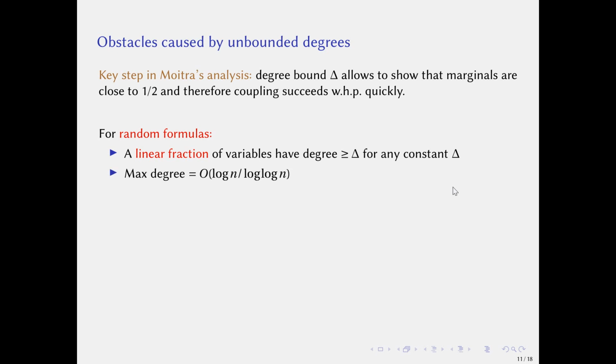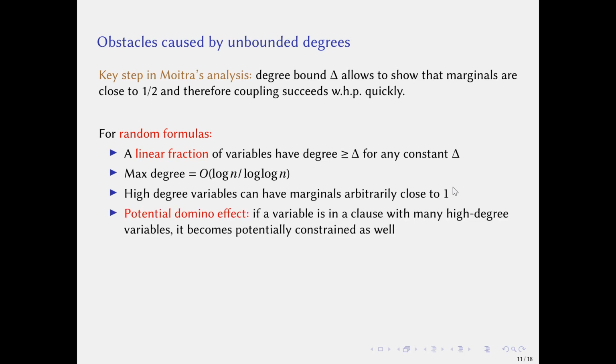Actually, the maximal degree in random formulas is of order log n over log log n. Unfortunately, high degree variables can have marginals arbitrarily close to 1. And furthermore, there is a potential domino effect. If a variable is in a clause with many high degree variables, the variable itself becomes potentially constrained as well.